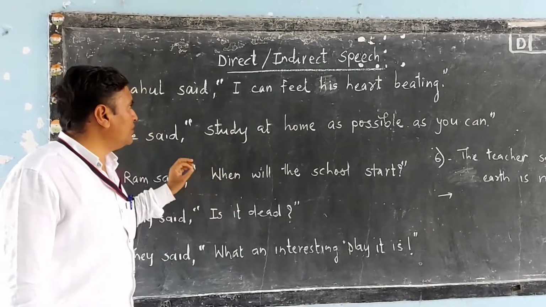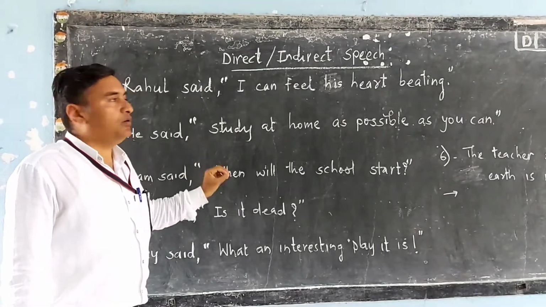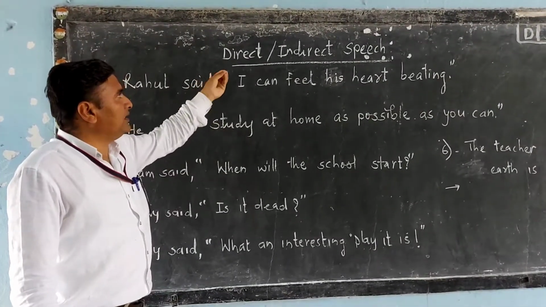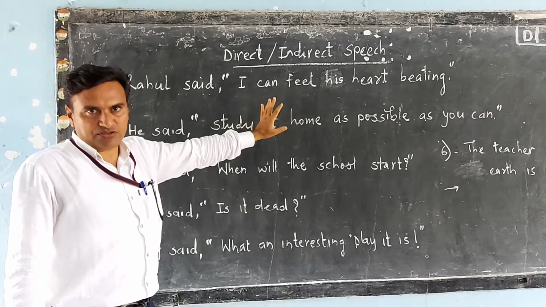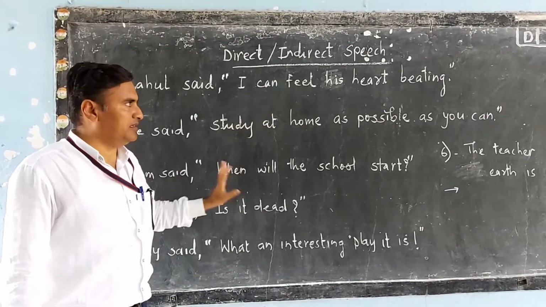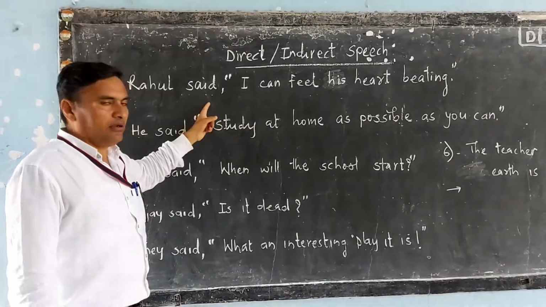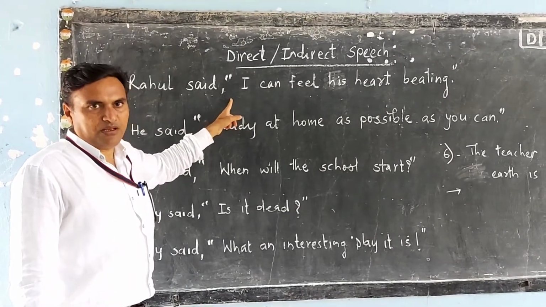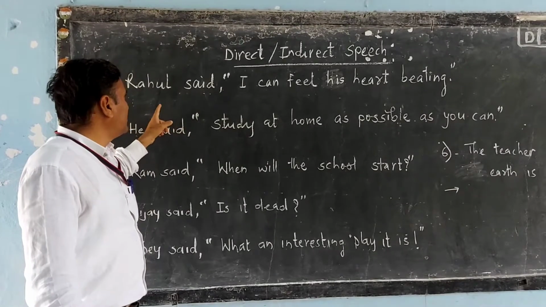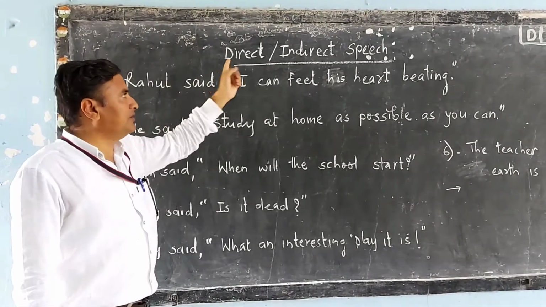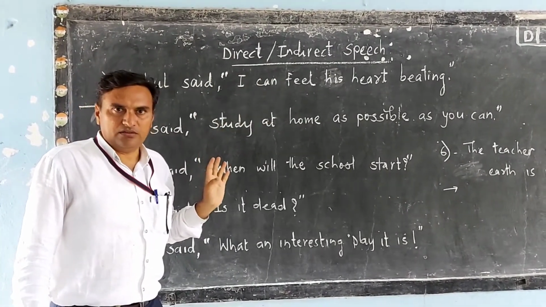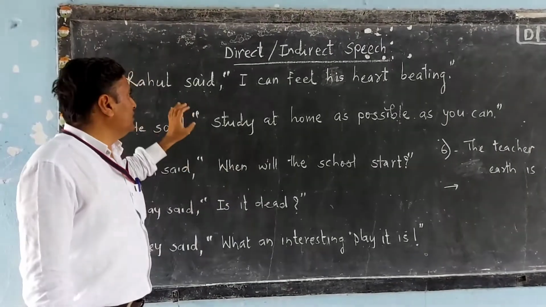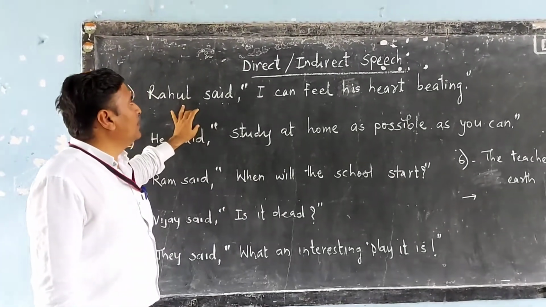In this period, we are going to see how direct is changed into indirect speech in each and every type of sentence. I have taken an example of each sentence here, and I will change direct into indirect. So listen to this carefully.